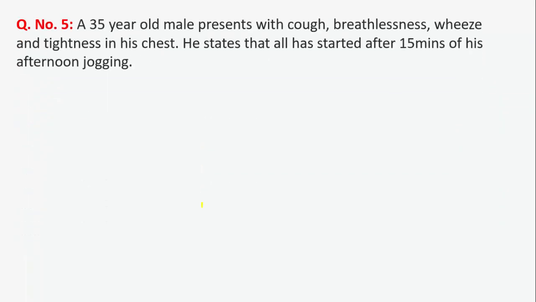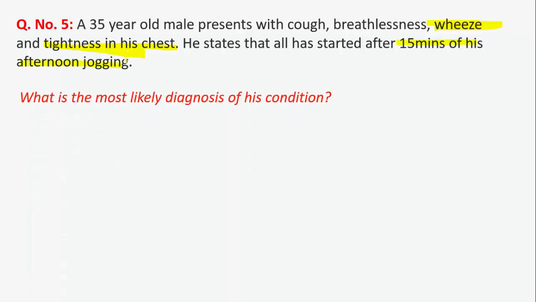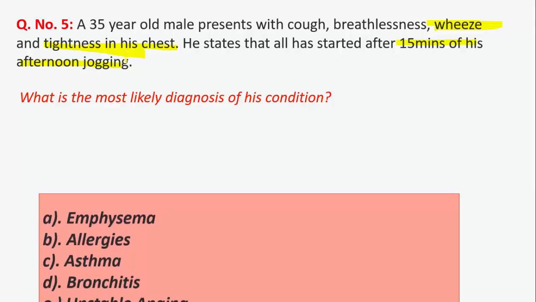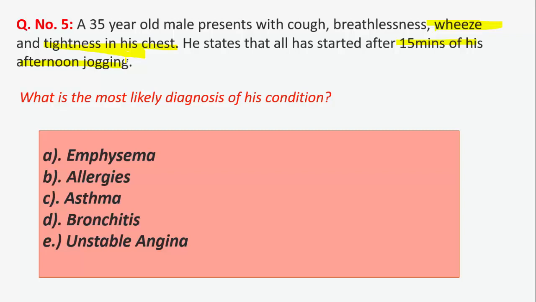Question number 5. A 35-year-old male presents with cough, breathlessness, wheeze and tightness in the chest. He states that it all started after 15 minutes of afternoon jogging. What is the most likely diagnosis of this condition? Emphysema, allergies, asthma, bronchitis or unstable angina.